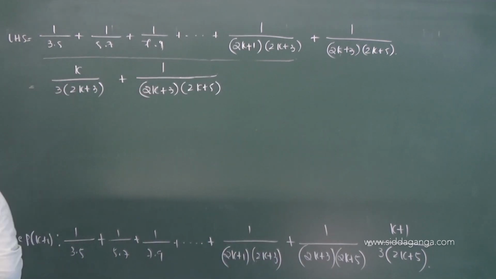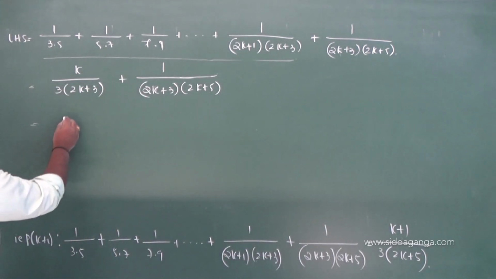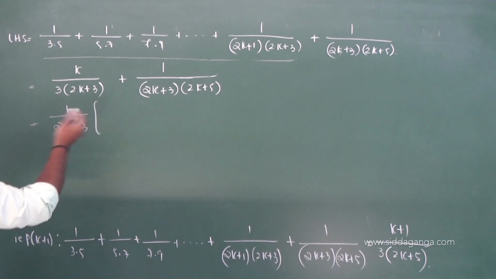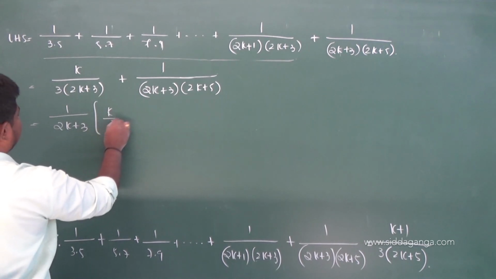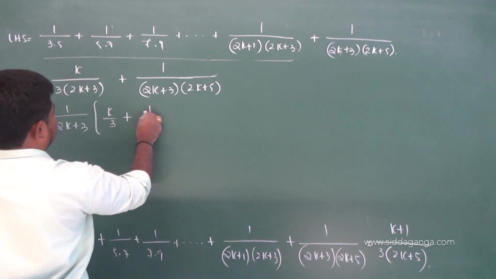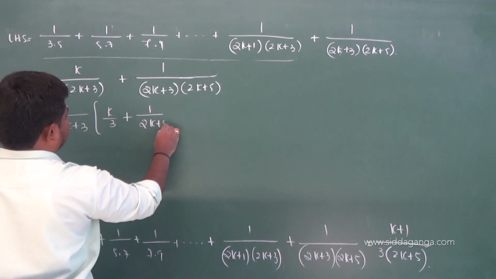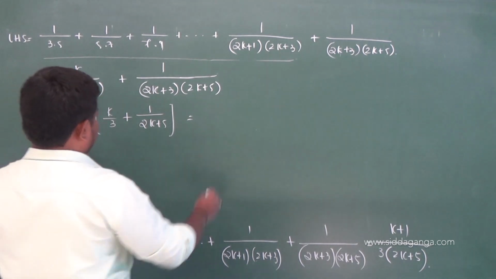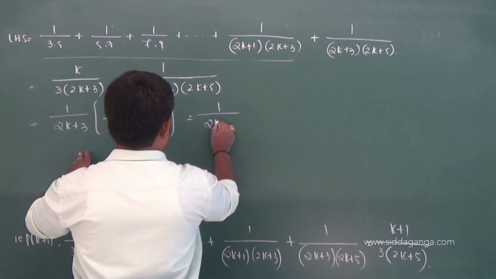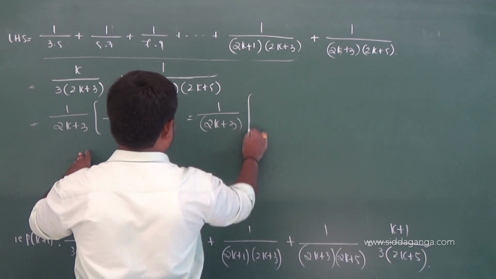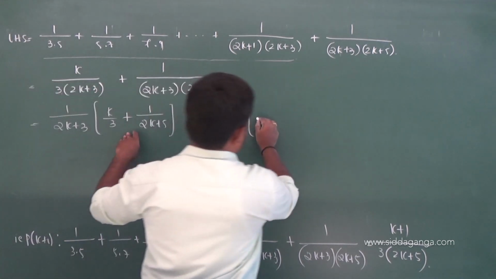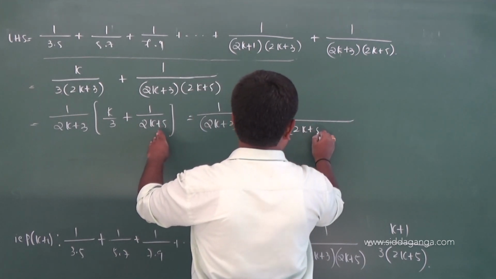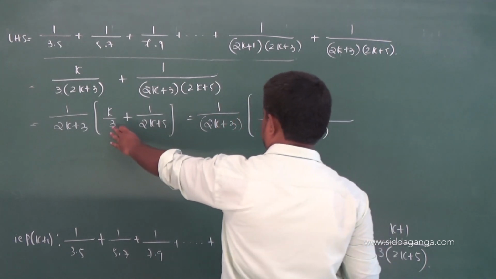Just simplify as before. What is common? 1 by 2k plus 3 is common from both the terms. K by 3 remained from the first term. Here 1 by 2k plus 5. So 1 by 2k plus 3 into, LCM is what? 3 into 2k plus 5. 3 cancelled.